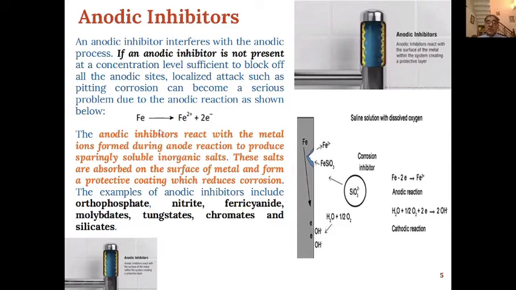These salts are absorbed on the surface of the metal and form a protective coating, and because of the formation of this protective coating, corrosion will be reduced. The most commonly used anodic inhibitors are orthophosphate, nitrite, ferricyanide, molybdates, tungstates, chromates, and silicates.